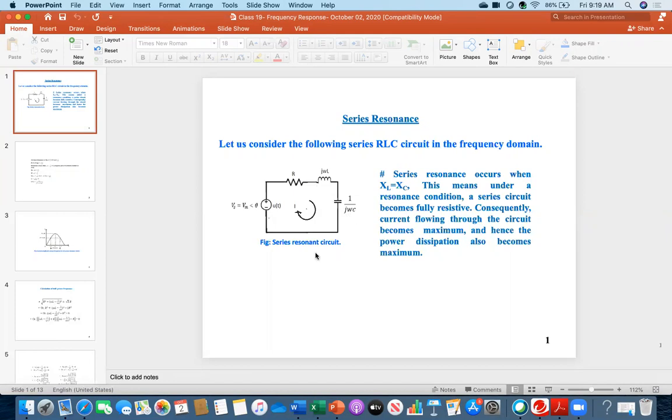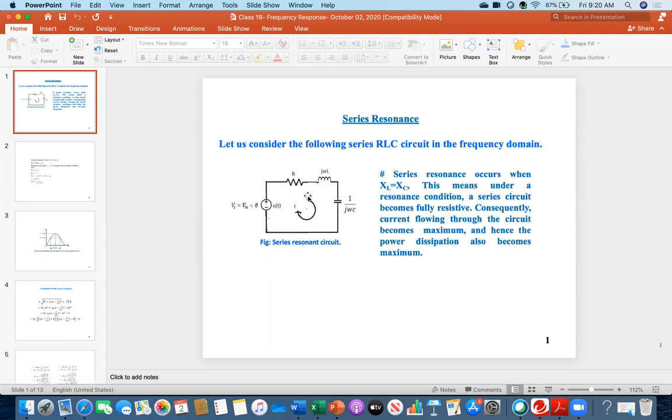Series resonance means you have to tune the frequency of this circuit so that the inductive reactance becomes equal to the capacitive reactance. So series resonance occurs when XL equals XC.